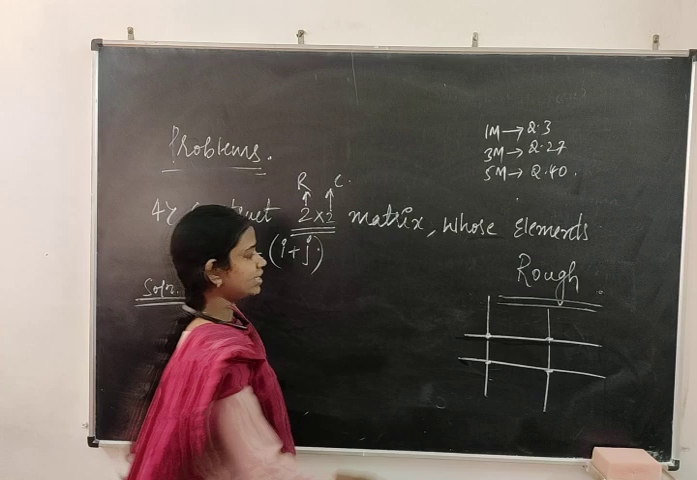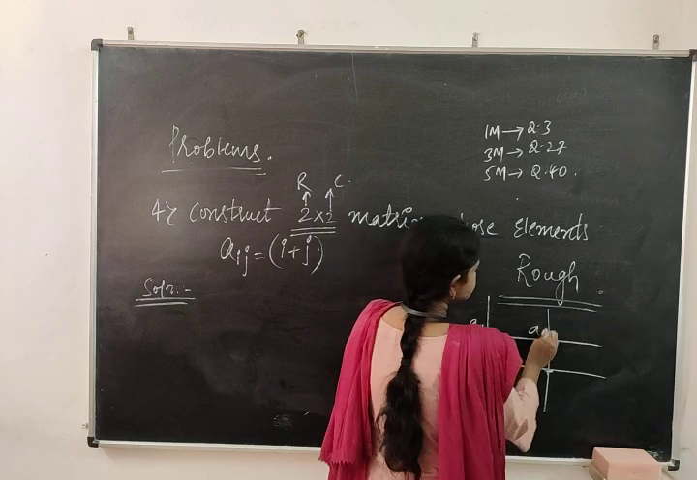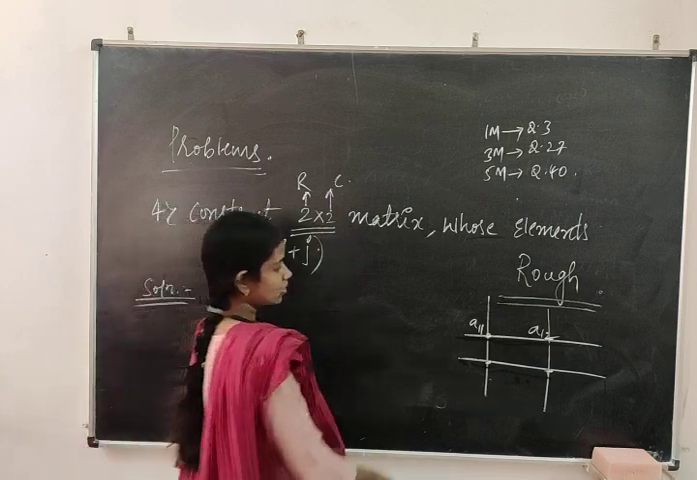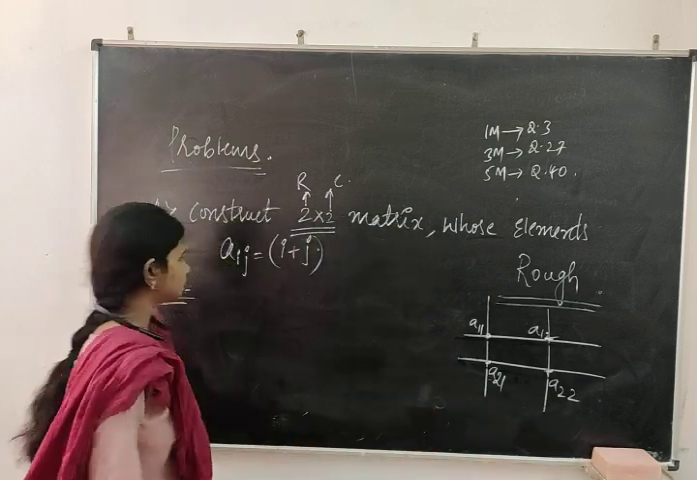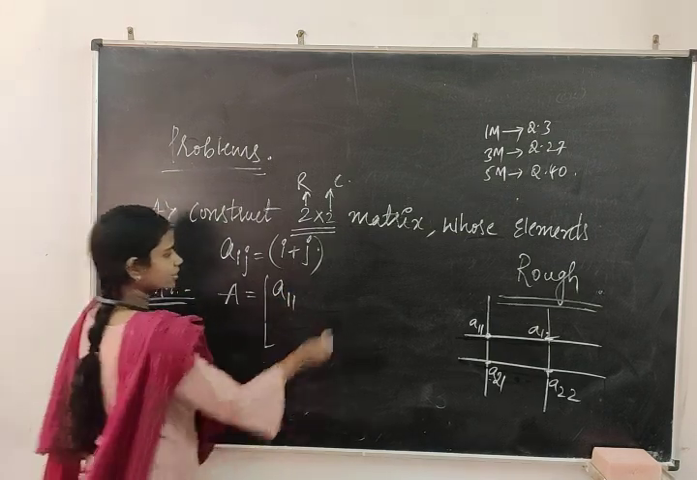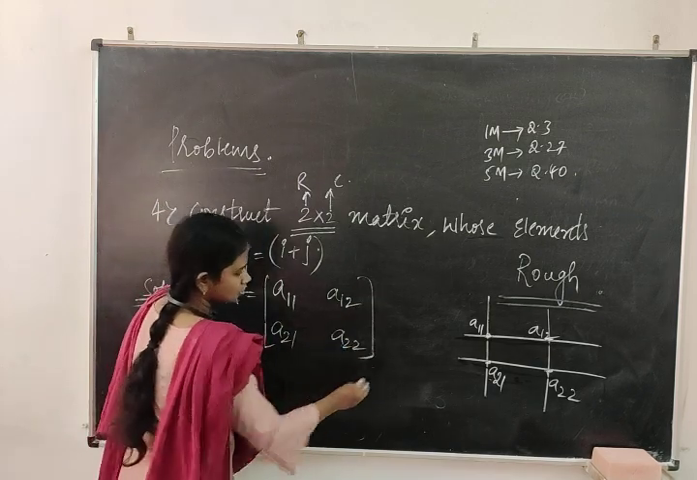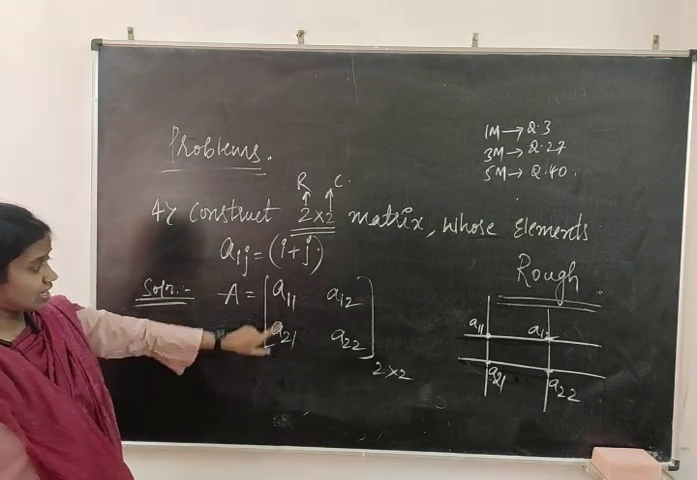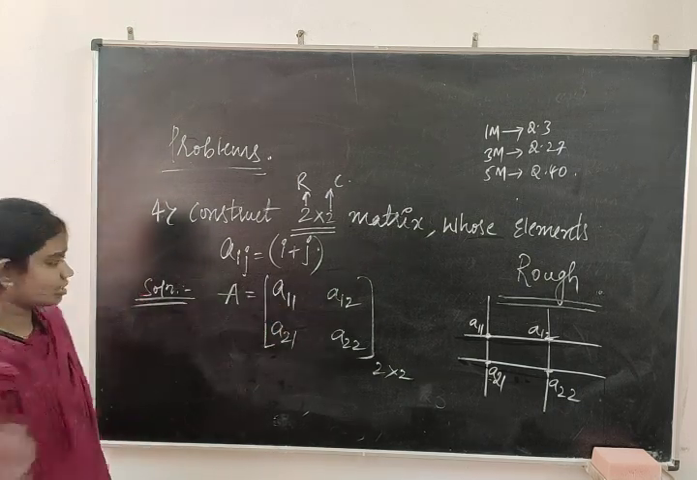This is your first line. On the first horizontal line you write A suffix first row, first position, A suffix 1 1, and this is A suffix 1 2. Now this is present in which line? Second line. You write this one as A suffix 2 1 and this one as A suffix 2 2. Capital A is equal to A11, A12, A21, A22, closed with the 2 cross 2. This is the general construction of a matrix, but they have given a further condition. Whatever A11, A12 values are there, substitute in the given data.